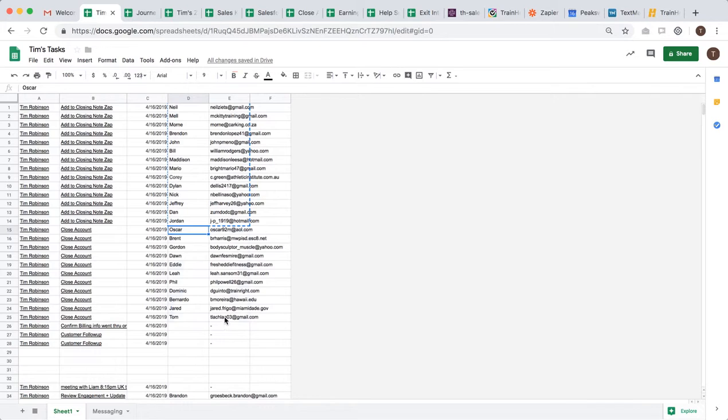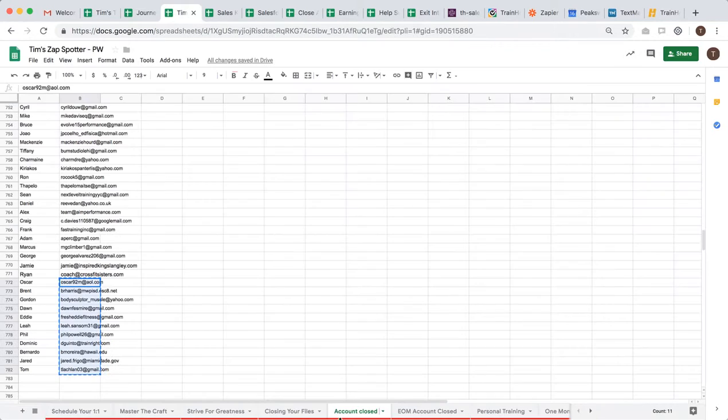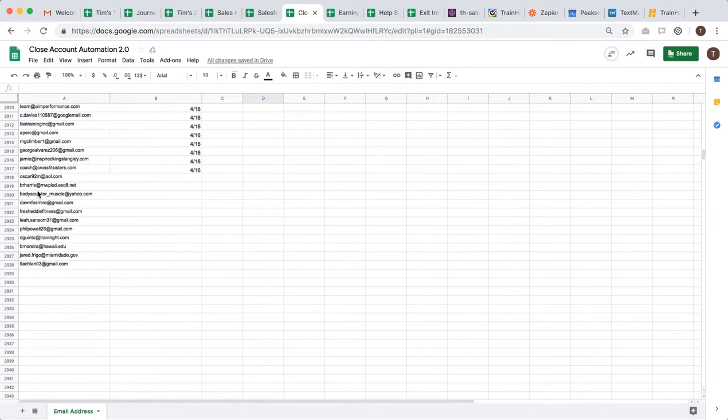Then I just click these folks here, and I have my own account closed Zap, and I know you do too. So I'm going to come up here. I'm actually going to go to my Zap page, accounts closed. I'm going to paste first name and last name in here so these folks will get that Zap. And then what I'm going to do is copy the email addresses that I just put on the sheet, okay, which are these couple here. I'm going to Control C, and I'll go to the closed account Zap, and I'm going to set them right in here. I'll Control V and paste them. These are the ones that just closed today.